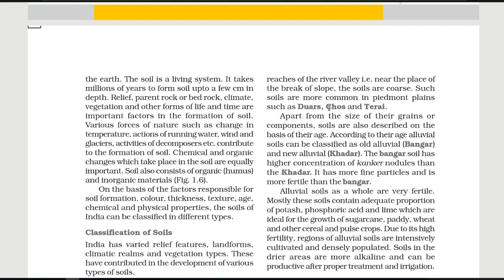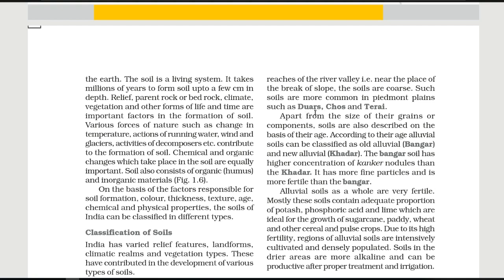Such soils are more common in Piedmont plains. Piedmont means a gentle slope leading from the foot of mountains to a region of flat land. After that, this is categorized into 3 parts: Dooars, then we have Chos, and the Terai. So what is the meaning of these words?